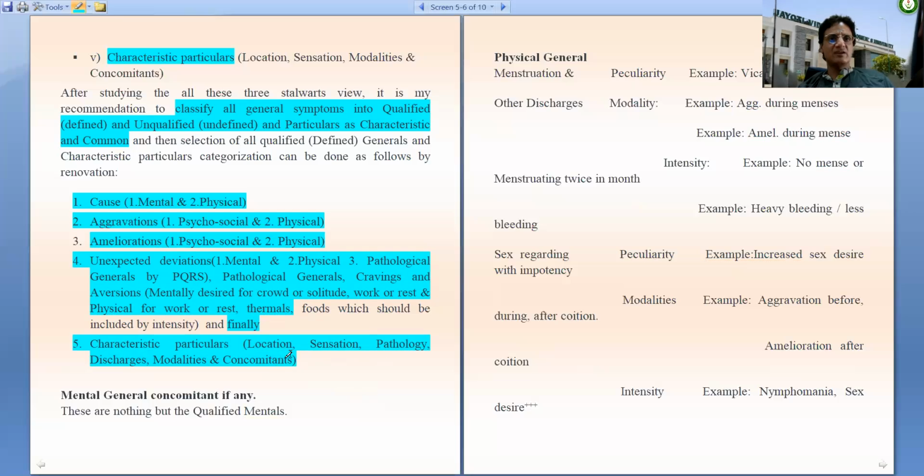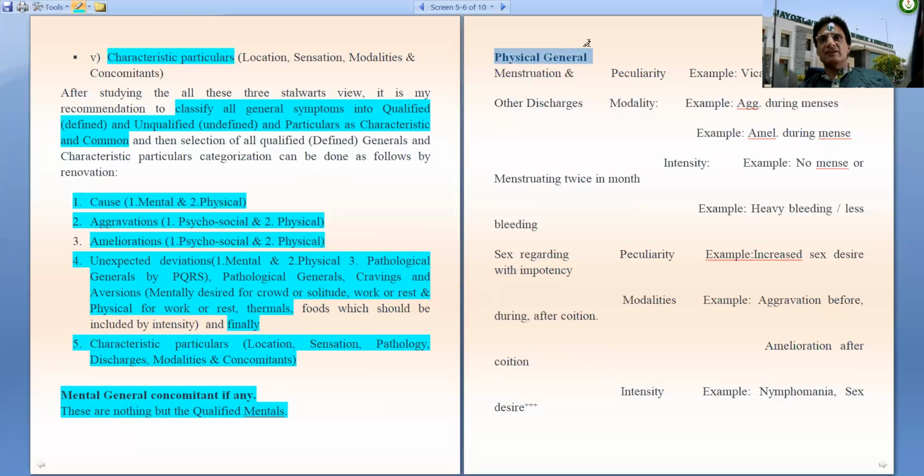So this is the way we should search for the qualified symptoms rather than the common. So this is the way we can reach our simillimum by the way of individualization. So this individualization is very important. This is the crux of homeopathic philosophy. We must take mental concomitants if any. They are nothing but the qualified mentals.